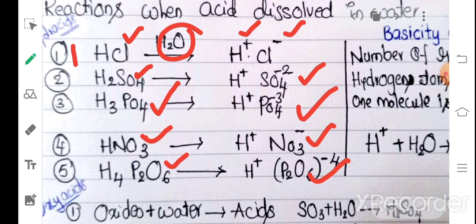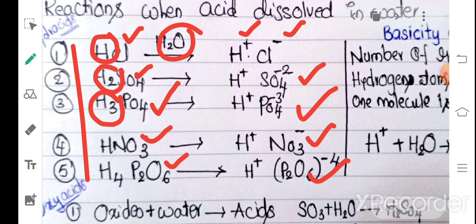So these are the reactions when acid is dissolved in water, how the dissociation takes place. Here you should observe one point. In the introduction video I mentioned: more H plus ions, strong acid; fewer H plus ions, weak acid. If you observe here, in HCl only one hydrogen is there. H2SO4 has 2 hydrogens, H3PO4 3 hydrogens, HNO3 1 hydrogen, and H4P2O6 4 hydrogens.